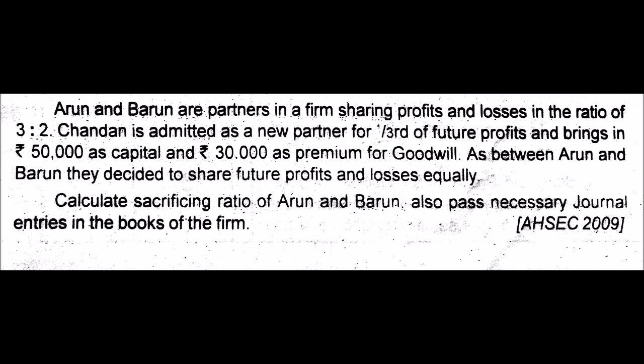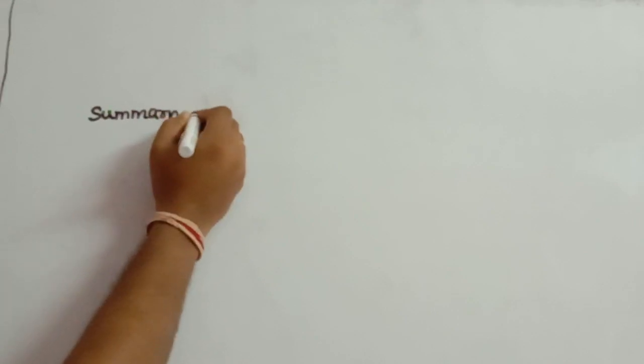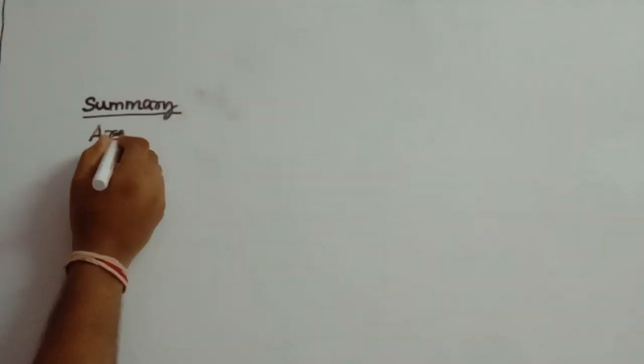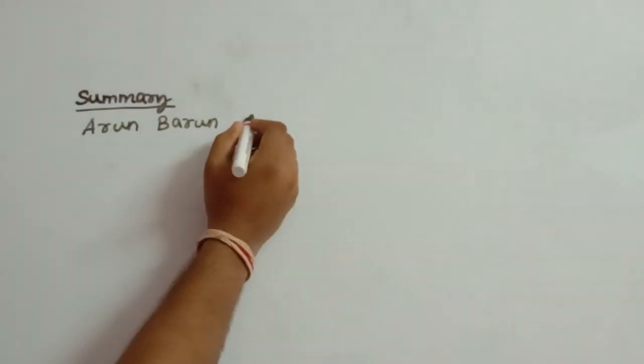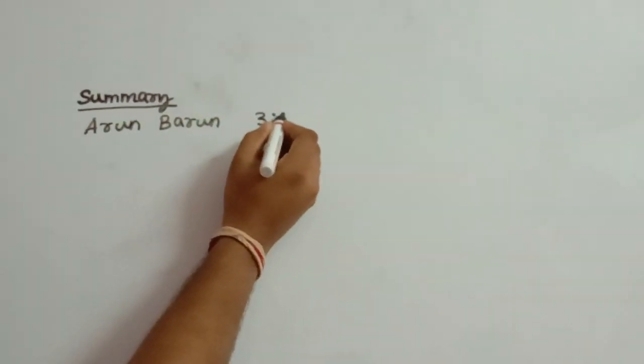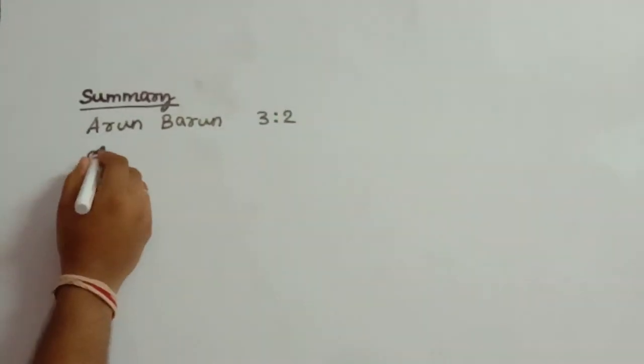Now we shall move on to the summary of this particular question and then to the solution. So we have the summary of the question. It says that there are 2 partners, Arun and Barun, sharing profits in the ratio 3:2. Then it says that new partner Chandan is coming into the business,